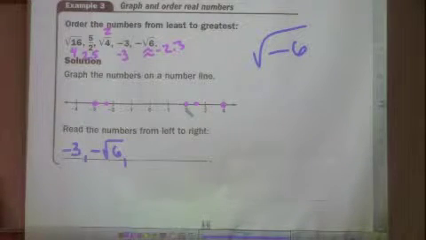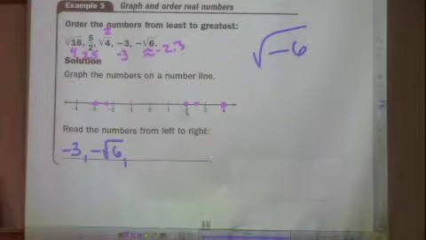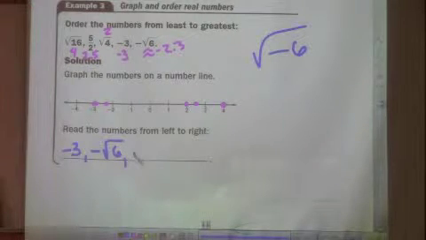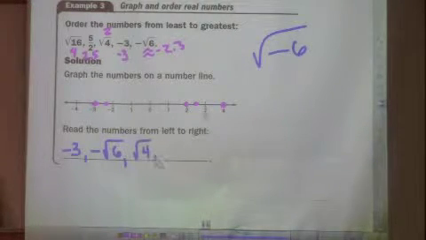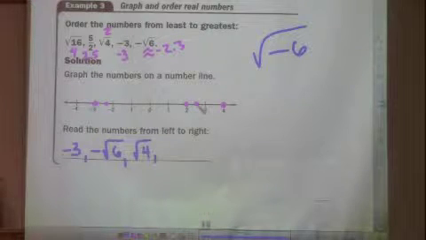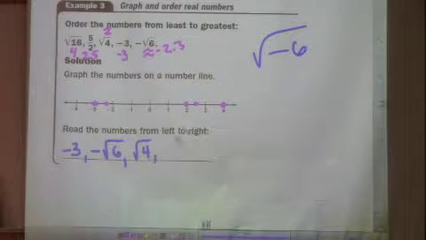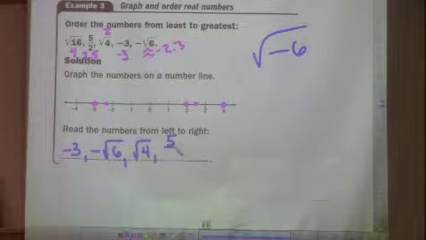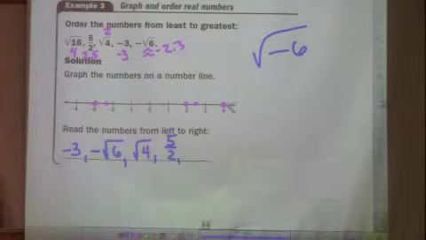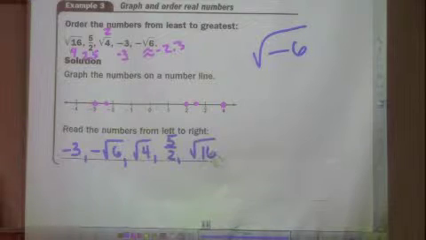Did they give us 2? What'd they give us? Square root of 4. Did they give us 2.5? What'd they give us? 5 over 2. And the last one, did they give us 4? No, they gave us square root of 16, okay?